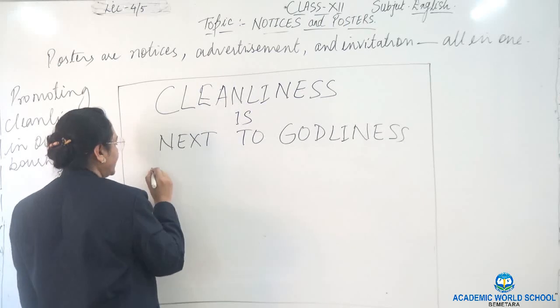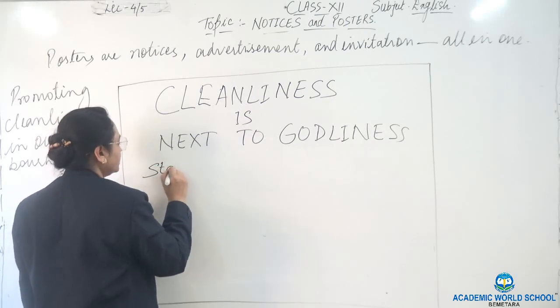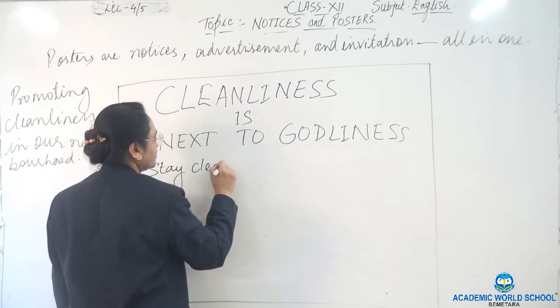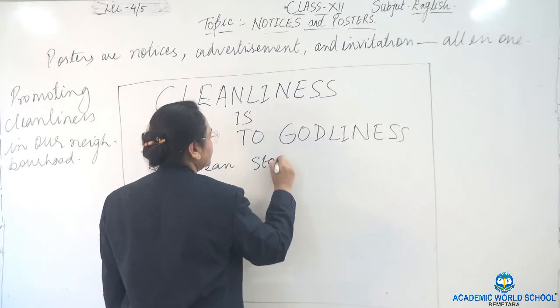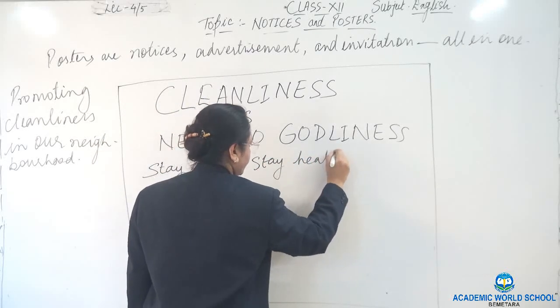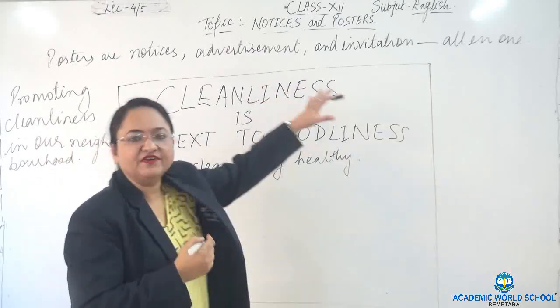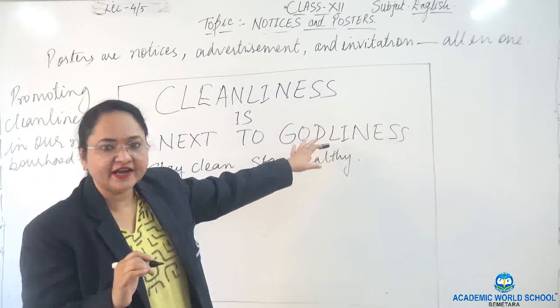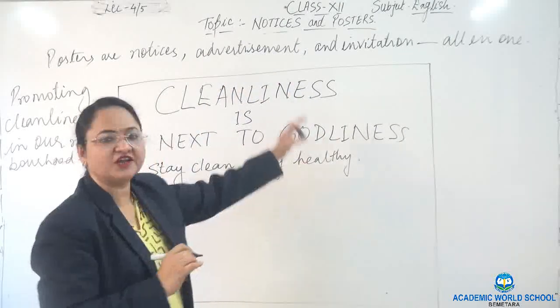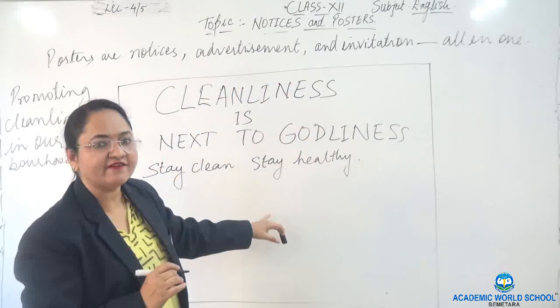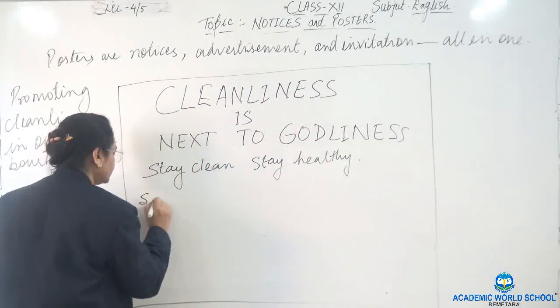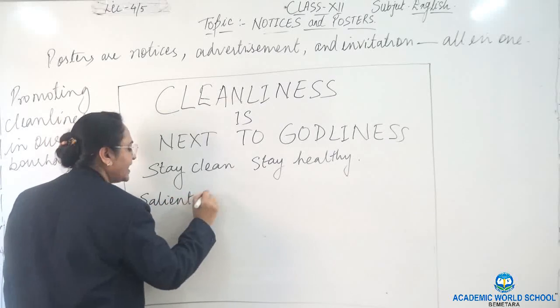Then I am again writing. I will change my font. Stay clean. Stay healthy. Okay. Then my 50 words cannot be completed only by writing the quotations. It won't be. So what do I have to do? I have to write salient features.